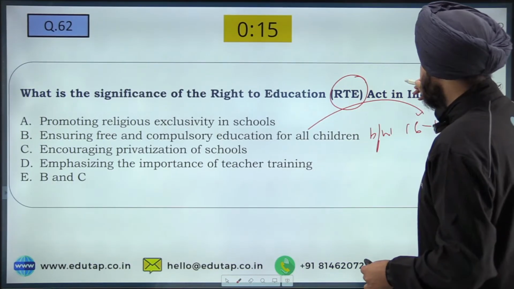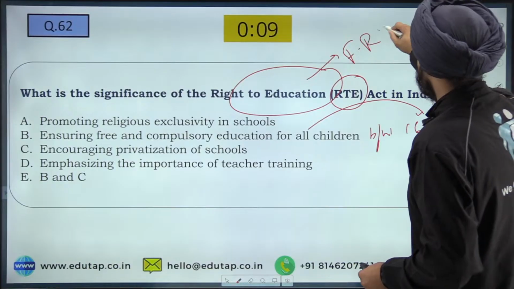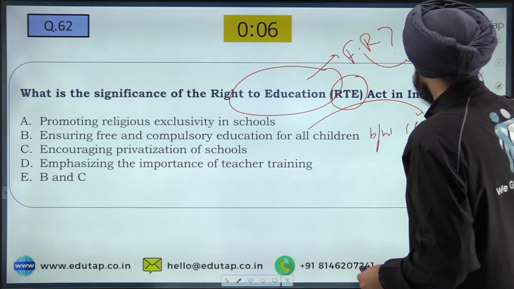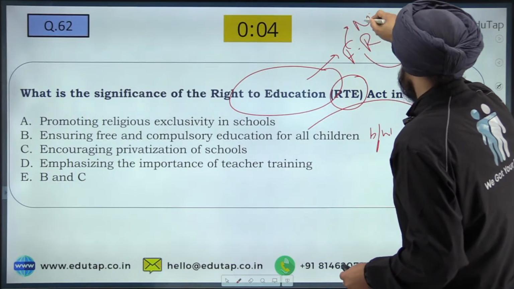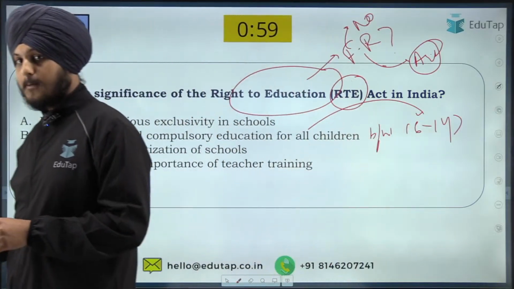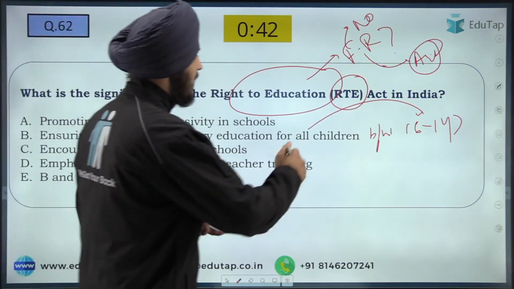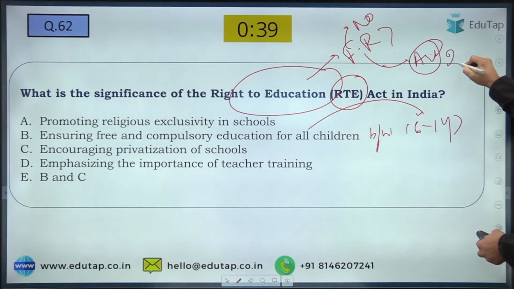Now, another question: is the right to education a part of our fundamental rights or not? And if yes, then under which article? And if no, then also write your answer. Write yes or no, and if yes, then tell me the article if you are able to remember. Yes, it is a part of fundamental rights. It is a fundamental right of our constitution under Article 21A.